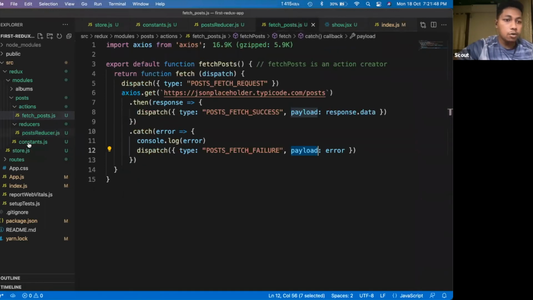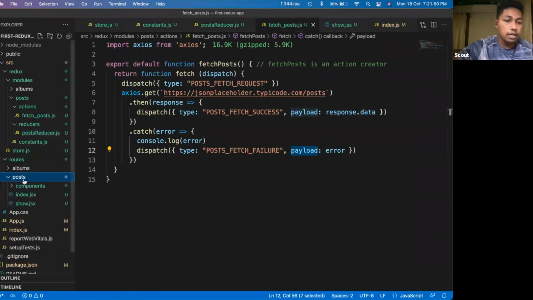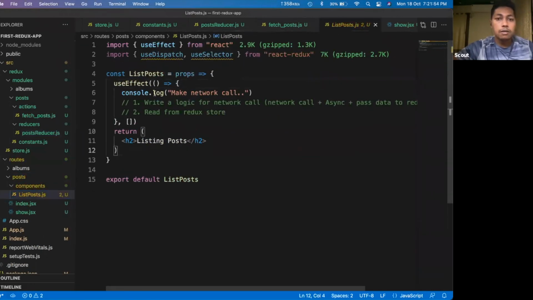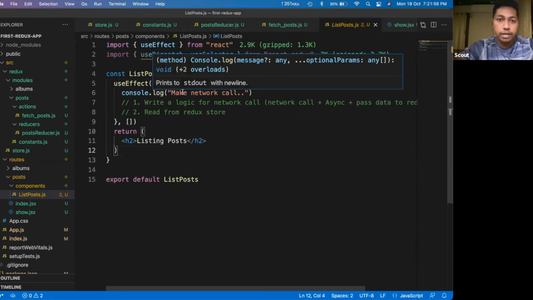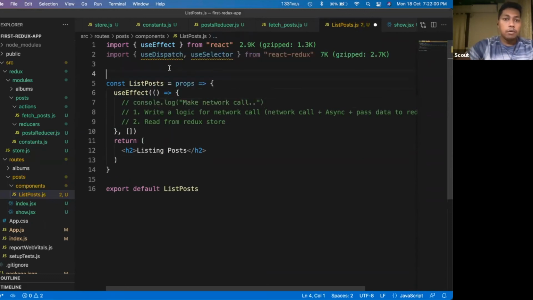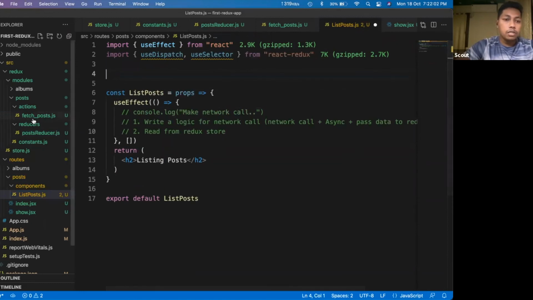So I will again go back to my routes folder. Inside this post component, I have these console logs, which I will remove here. Okay, so here I would import those files. I would import this fetch post from the modules which I have defined right now.